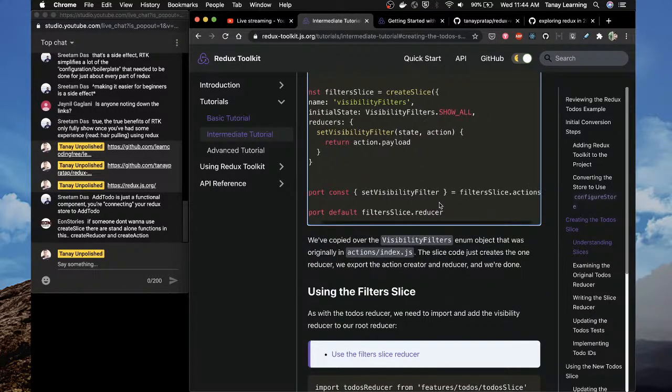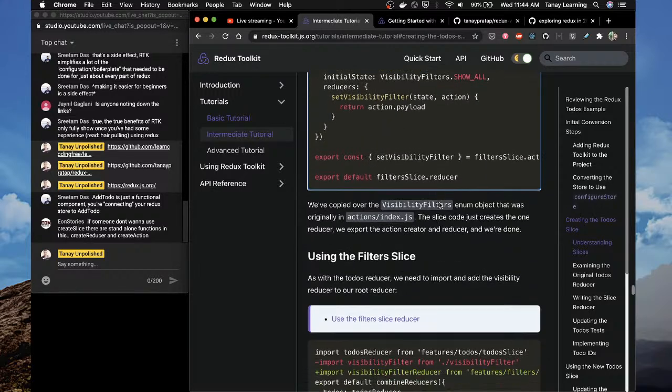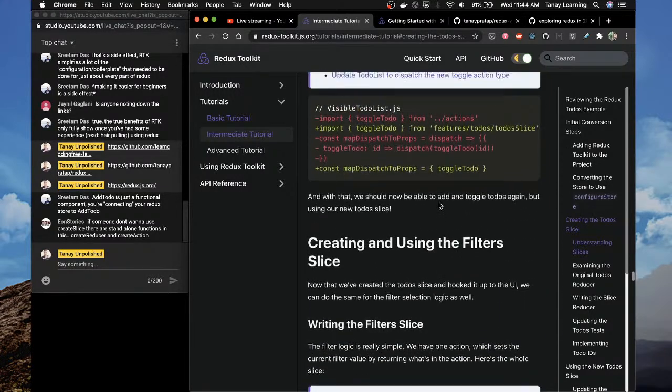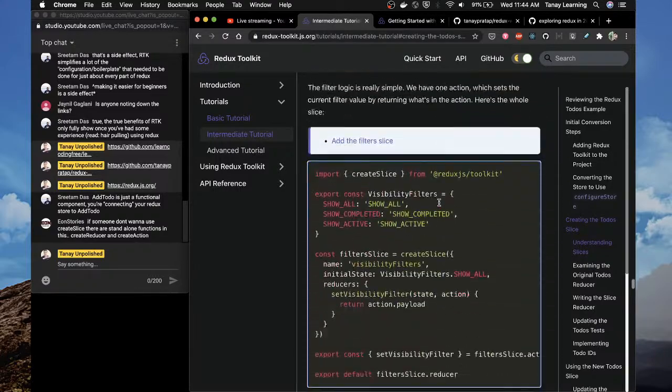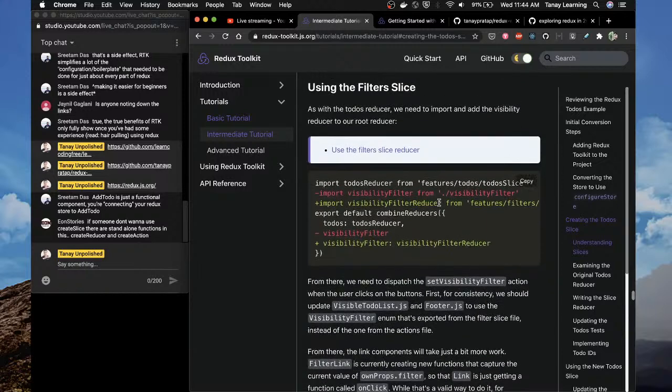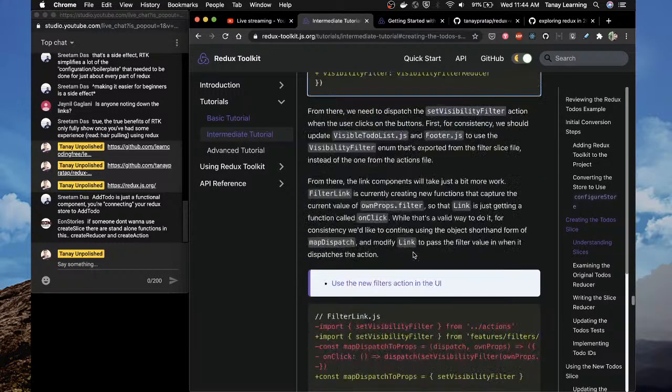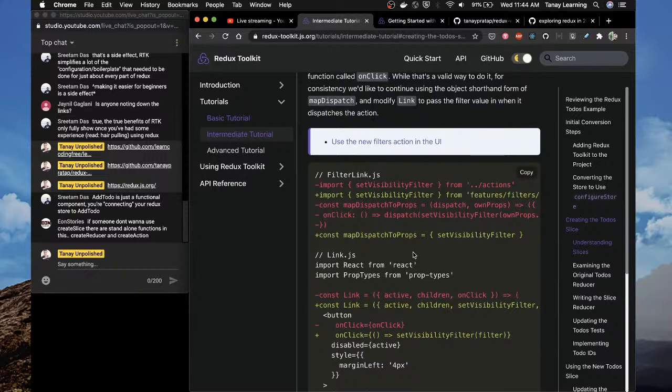So when someone is just beginning, and then action dispatch, they have to learn a lot of things to understand what Redux is doing. Good revision though. Using the filter slice, if you want to use the filter slice, all you have to do is import visibility filter reducer from visibility filter reducer. Okay, cool.